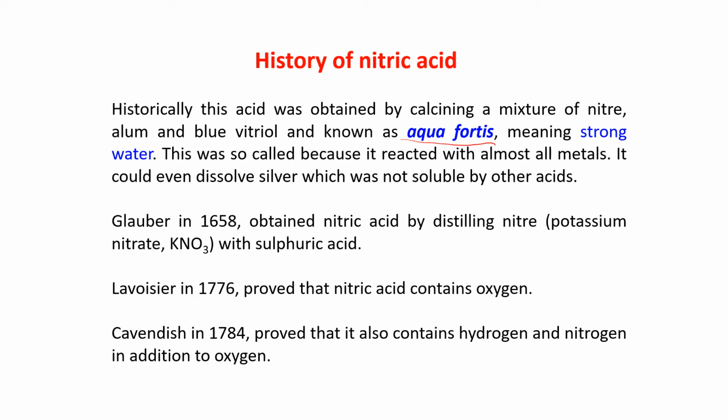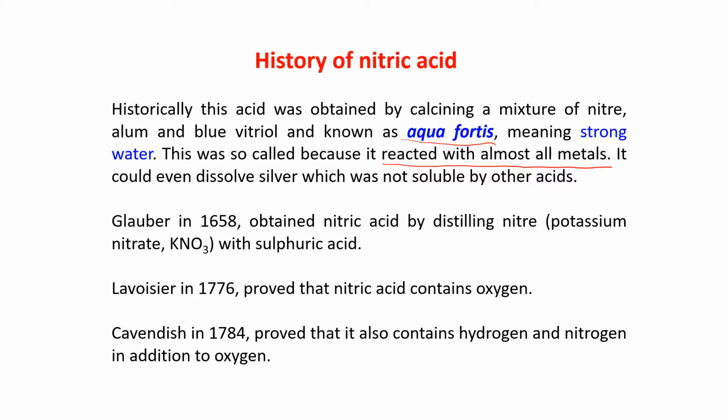And why was it called so? Because it reacted with almost all metals. That is why nitric acid was known as aqua fortis, meaning strong water. It could even dissolve silver, which was not soluble in any other acids.